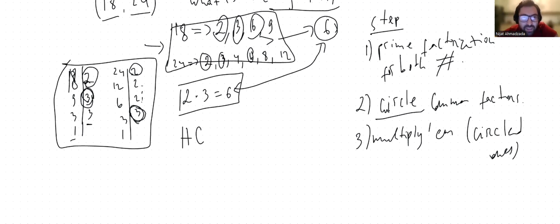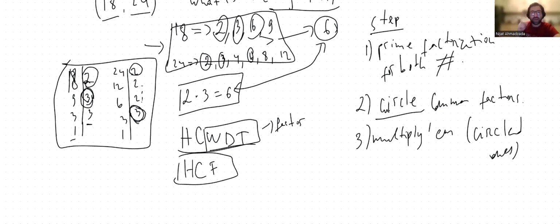I mean the highest common number which divides them. And Nick was like, okay. So it was a pretty weird thing. Instead of saying which divides them, they call it factor. That's why we call it highest common factor. So the highest common factor is the number that divides both of these guys, 24 and 18.